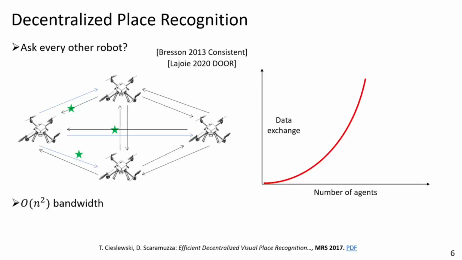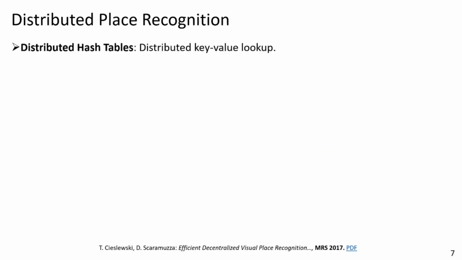If we double the number of agents, we quadruple the data exchange. This is obviously not very scalable. So in the first part of my thesis, I have looked at making this scalable. To do that, I have used a technique lifted from distributed hash tables. Distributed hash tables implement distributed key value lookup.